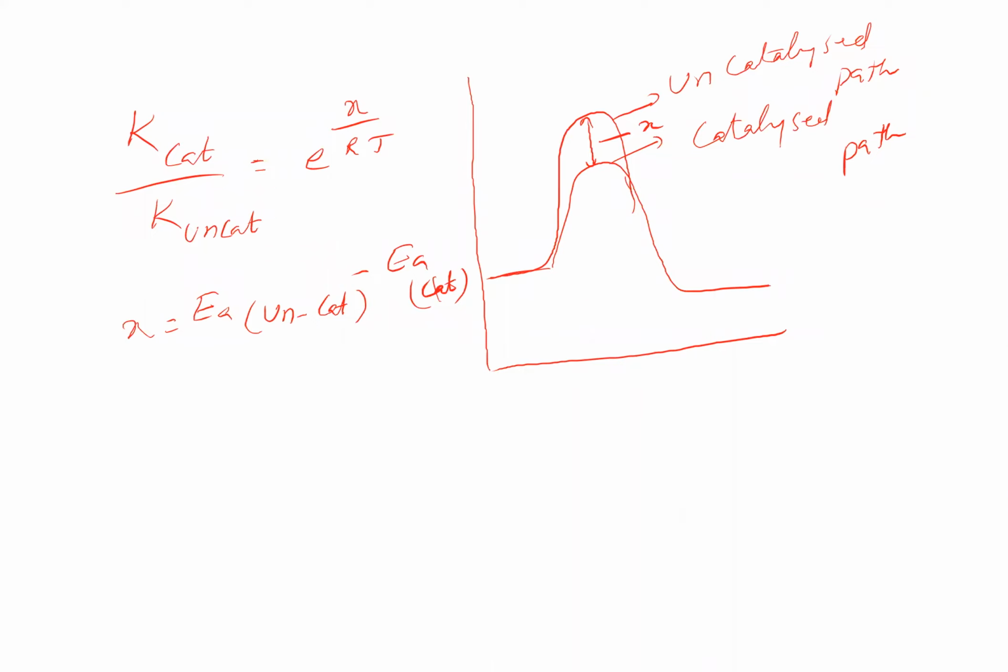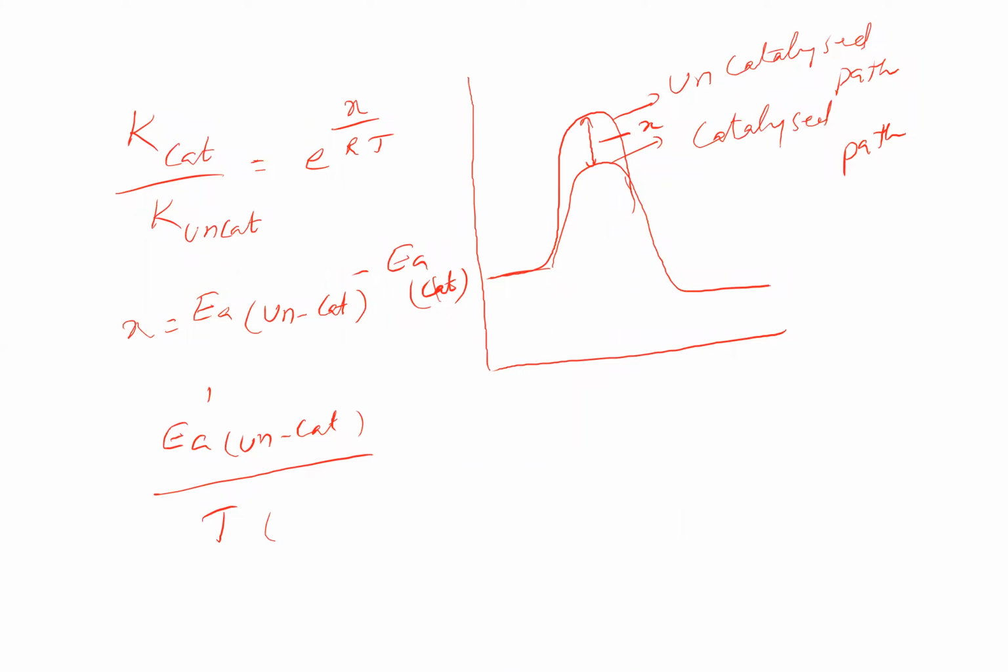Sometimes they may say that rates are equal with and without catalyst at different temperatures. Then we should use it like this. Energy of activation, say E dash I'm writing here, uncatalyzed path by temperature. Normally it is going to be the higher temperature, okay?